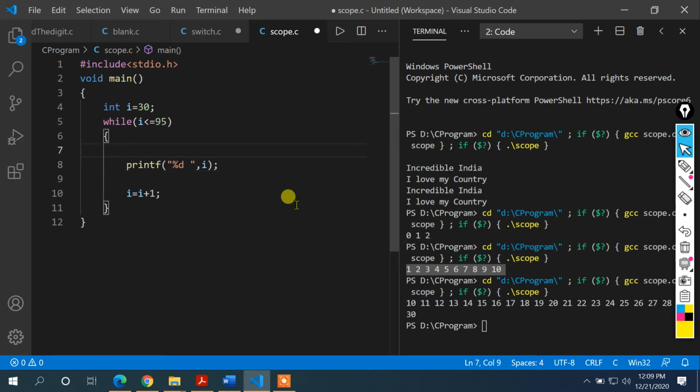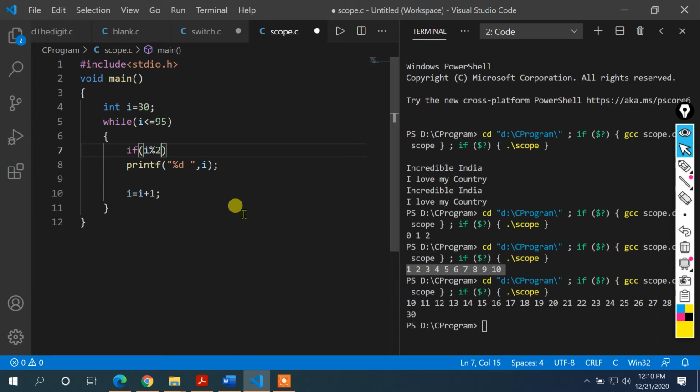So what I'm going to do is use that if statement inside the while loop to find all the even numbers. Before I print the I value, I'll check whether I is even or odd, and that is enough for my output. I'll write I percentage 2. We know the percentage symbol is used for finding the remainder.